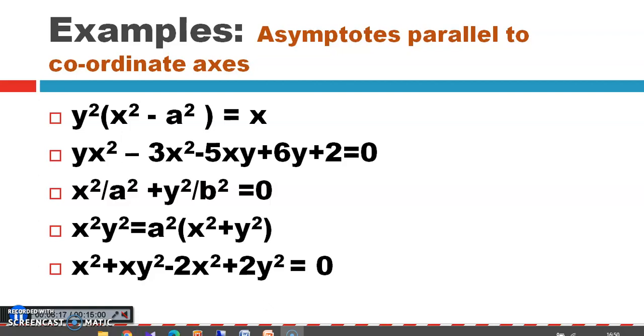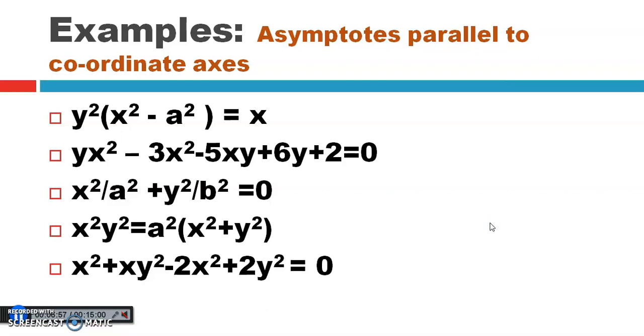Let us consider some equations of curves: y squared into x squared minus a squared equals x; yx squared minus 3x squared minus 5xy plus 6y plus 2 equals 0; x squared by a squared plus y squared by b squared equals 0; x squared y squared equals a squared into x squared plus y squared; and another equation, x squared plus xy squared minus 2x squared plus 2y squared equals 0. Let us understand how to find the asymptotes for these equations of curves.